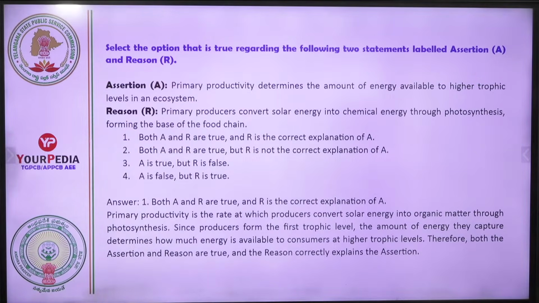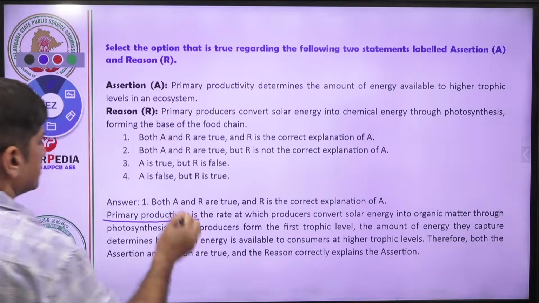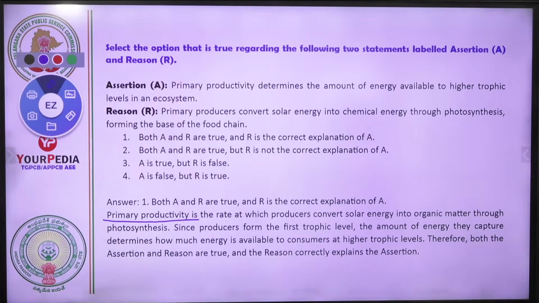Both are correct and R is the correct explanation of A. No, your answer 4 is not correct. Primary productivity is, what is primary productivity? You should know the meaning of primary productivity first. Is the rate at which producer convert solar energy into organic matter through photosynthesis.